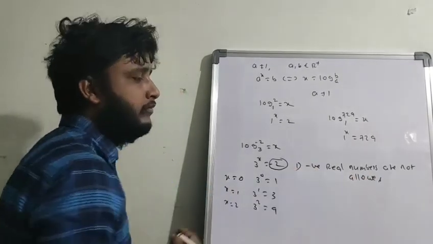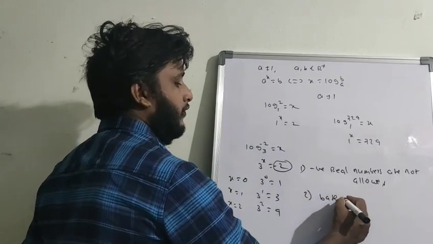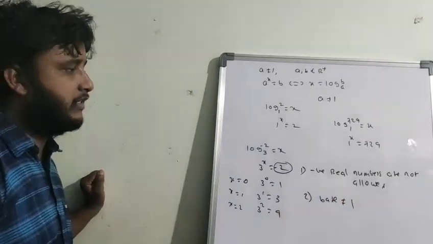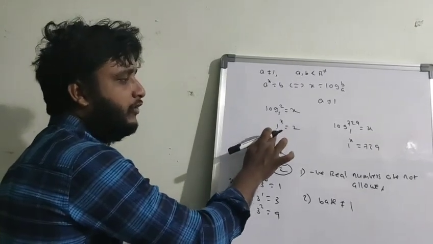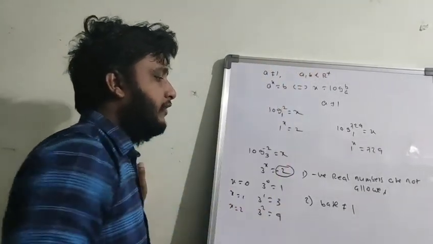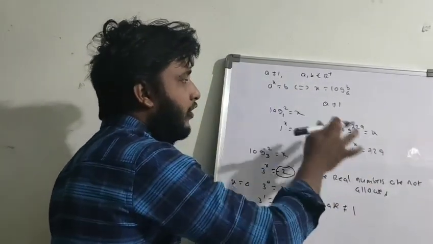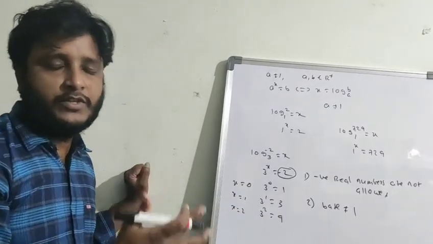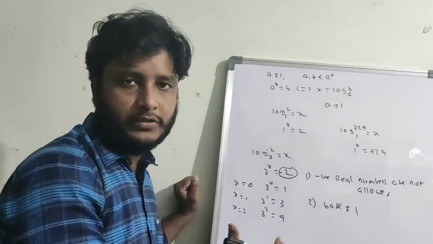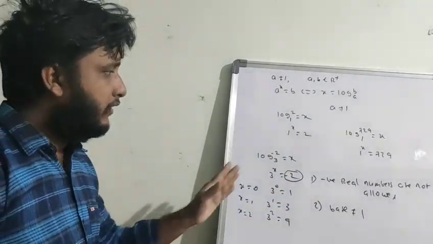This is point number 1. Next, second one: the base is not equal to 1 always, because already explained, 1 to the power of any number will give 1 only. So it is not possible according to the definition. These 2 points are very important. Negative real numbers are not allowed in logarithms. You have to take positive real numbers only, and in the place of base, you should not take 1. This is the reason.